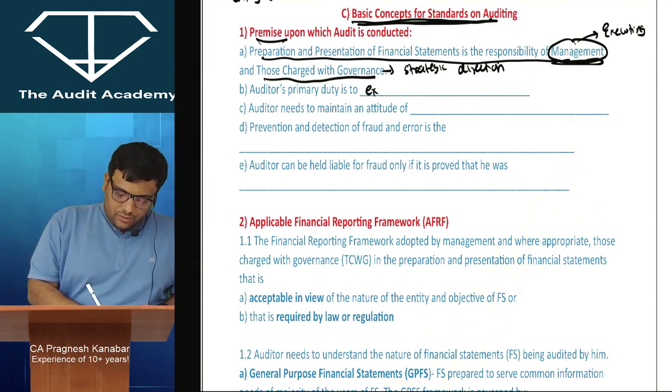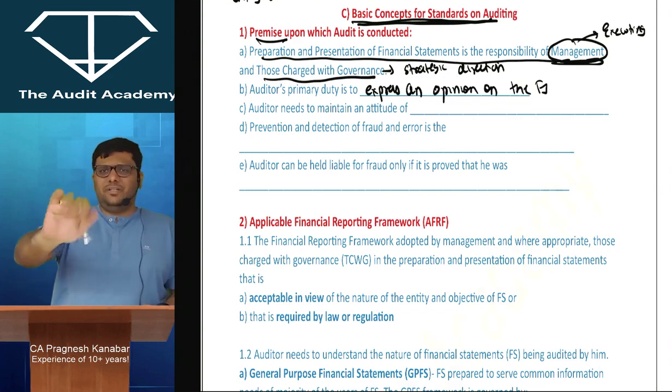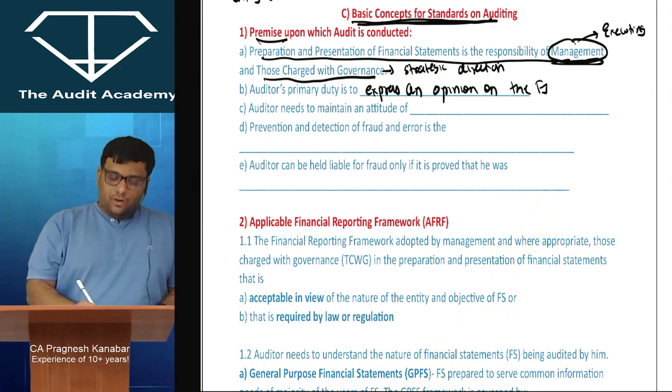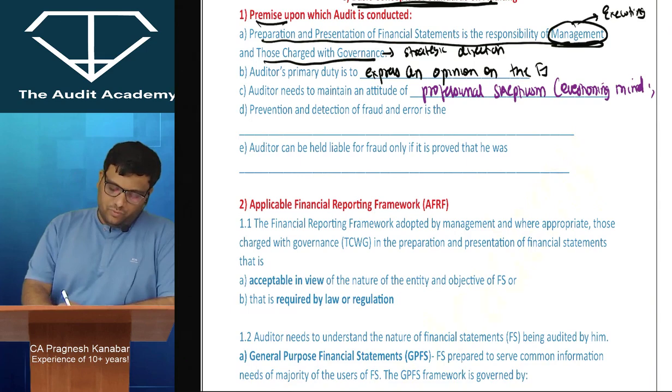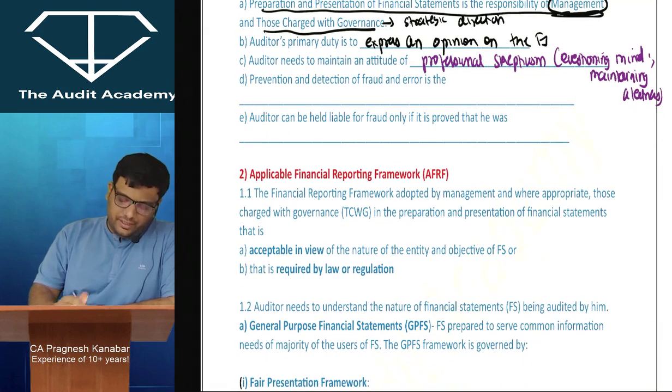Auditor's primary duty is to express an opinion on the financial statements. I will now use financial statements, which by default means historical financial statements only. Auditor needs to maintain an attitude of professional skepticism. That means a questioning mind, maintaining alertness. Prevention and detection of fraud and error